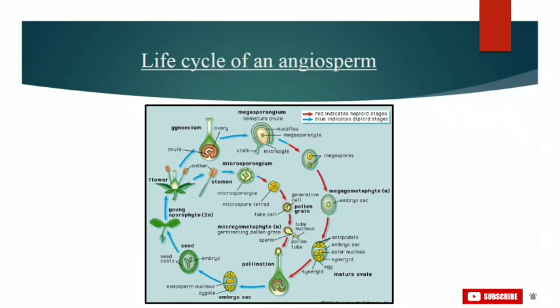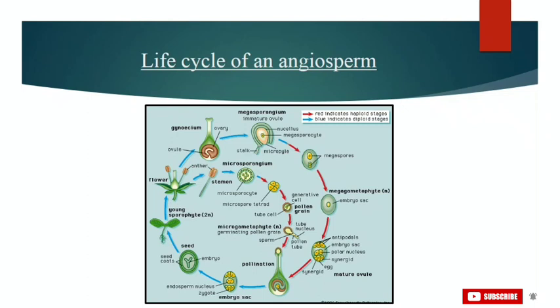Then pollination occurs. Pollination means pollen grains, after dispersal from the anthers, are carried by various agencies such as wind, water or others to the stigma of the pistil. During fertilization and development of a seed, each pollen grain germinates on the stigma, forming a pollen tube that carries 2 male gametes to the embryo sac, growing through the tissues of the stigma and style.